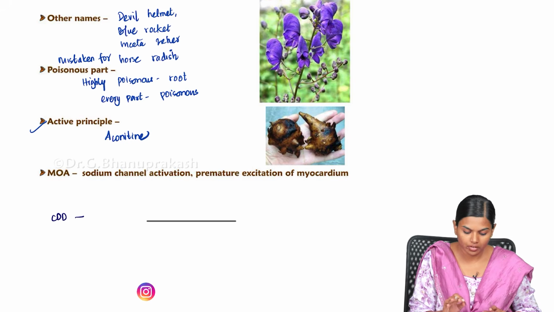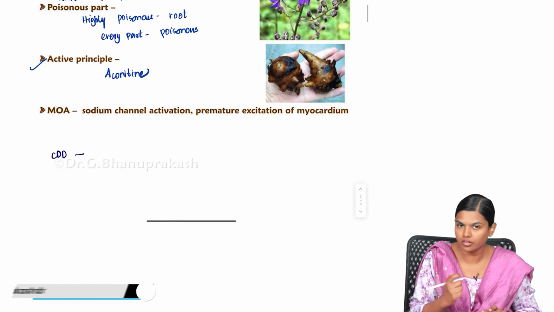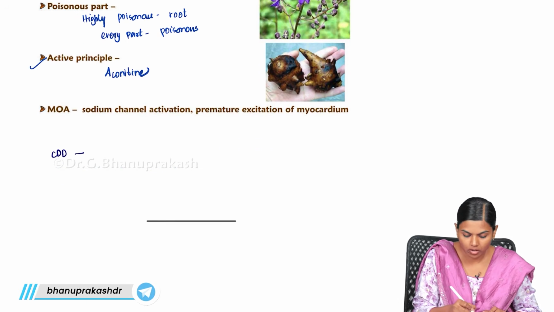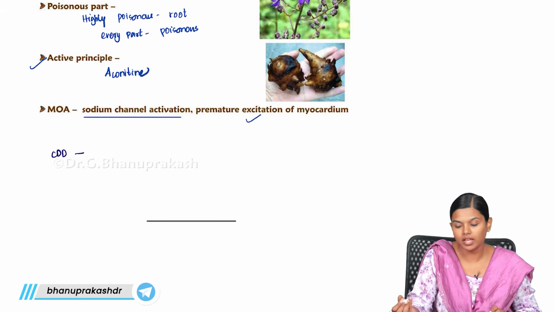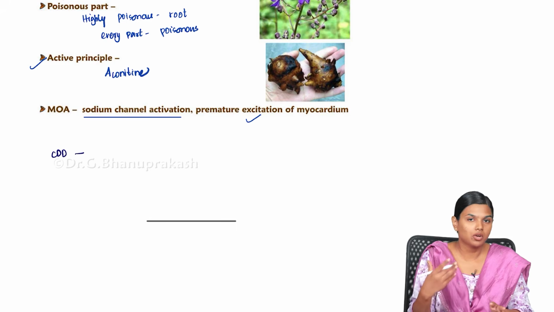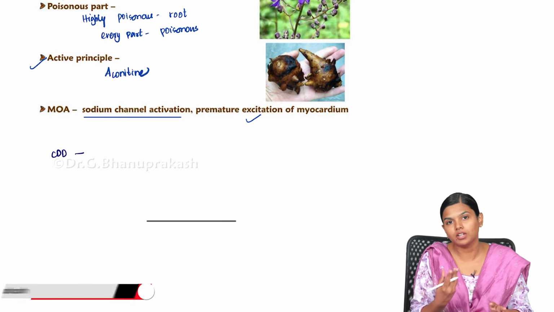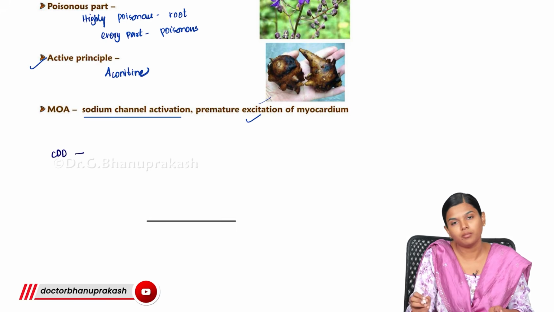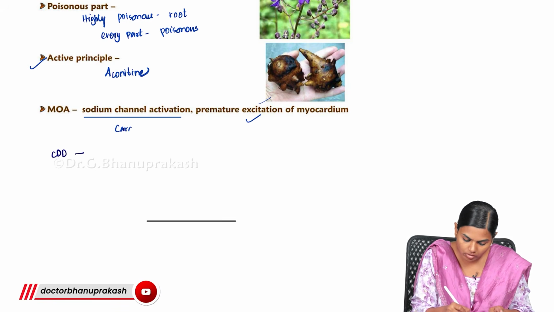Aconitine causes sodium channel activation, which leads to premature excitation of the myocardium. It will open up the sodium channel, so there will be depolarization and the myocardium will start exciting prematurely, causing cardiac toxicity.